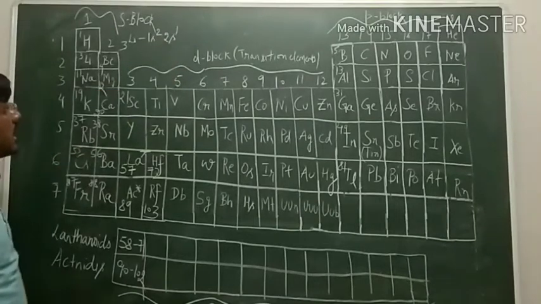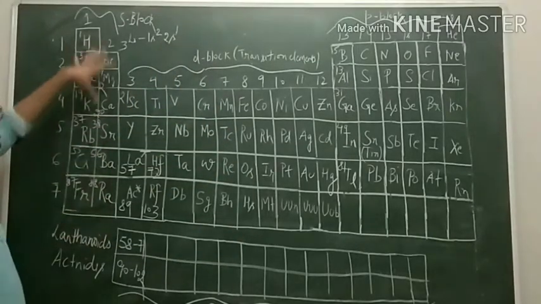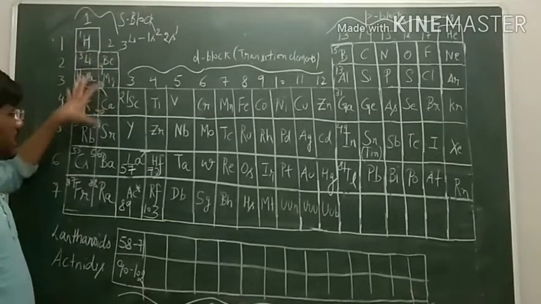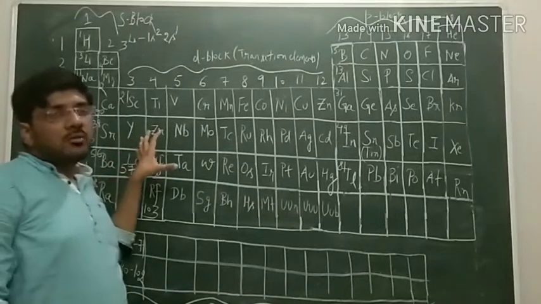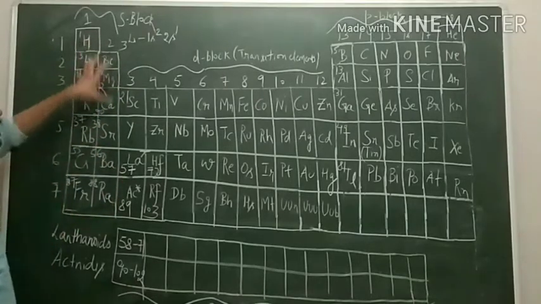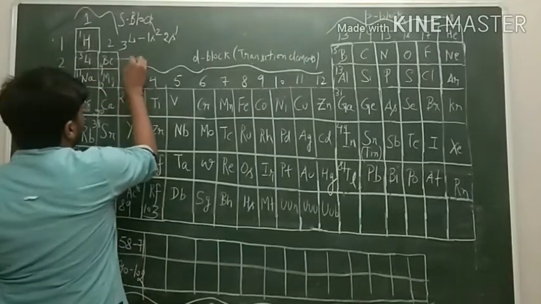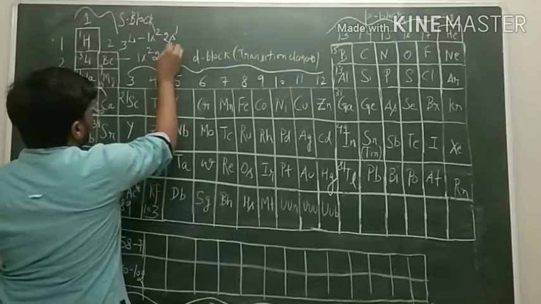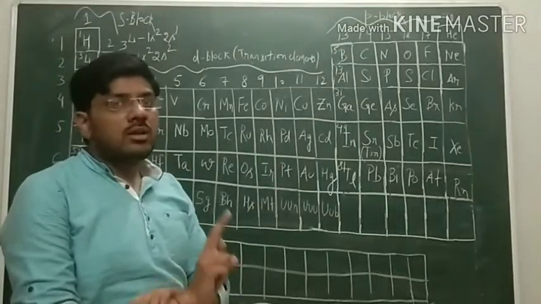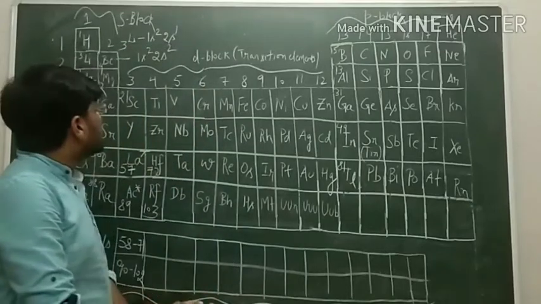Since the last electron is entering the s orbital, this element is placed in the s block category. So in all of these elements, when we write down the electronic configuration, we find all of them have the last electron entering the s orbital. So all of them are classified as s block elements. The alkaline earth metals like beryllium also have the last electron in the s orbital, and we know that in the s subshell there is only one orbital, called the s orbital.